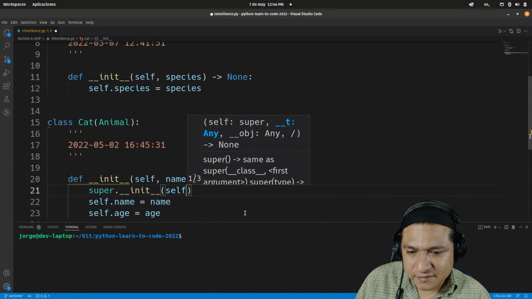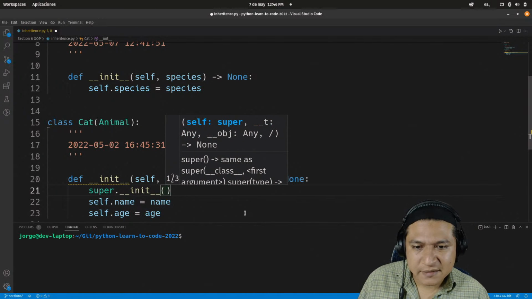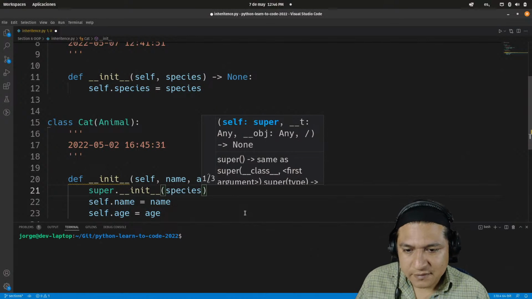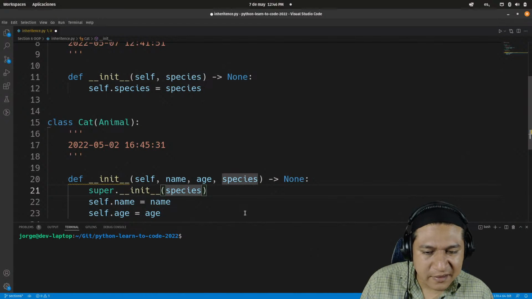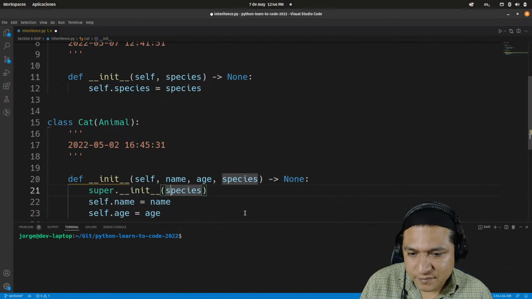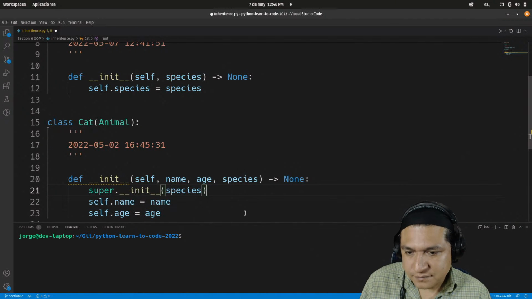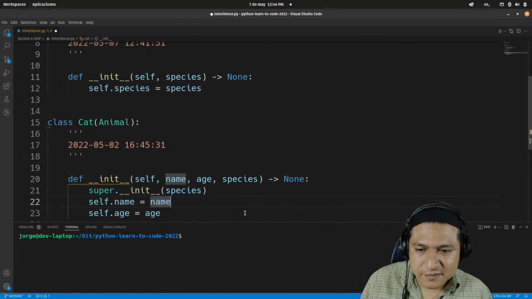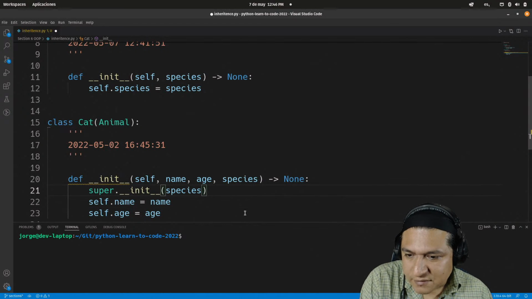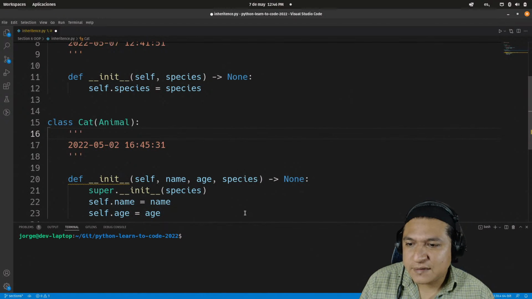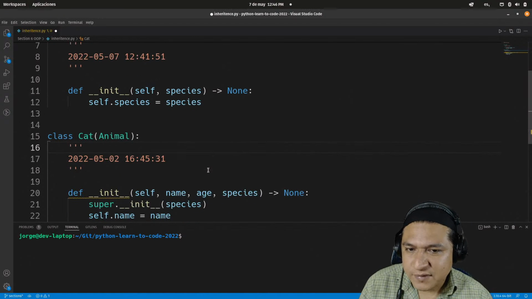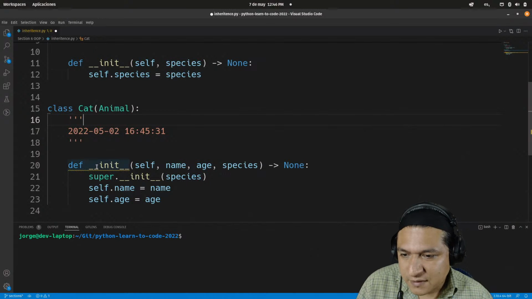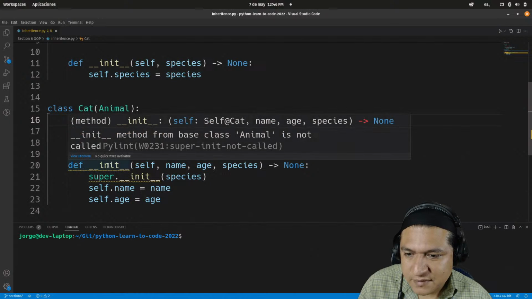Oh wait, no, that's already done. Yeah, that's already done. And pass the species argument. There we go. Maybe I can do that. I'm going to try. I'm trying to figure things out here. Okay, so I am executing the animal constructor, or that's what I'm trying to do. Let's save this. See if the linter is doing something else.